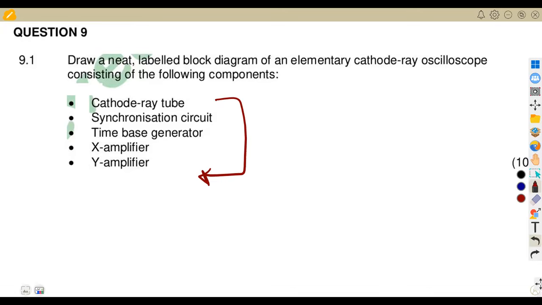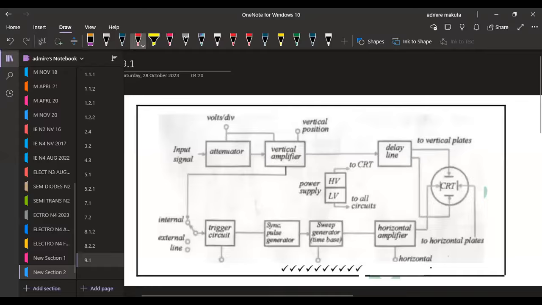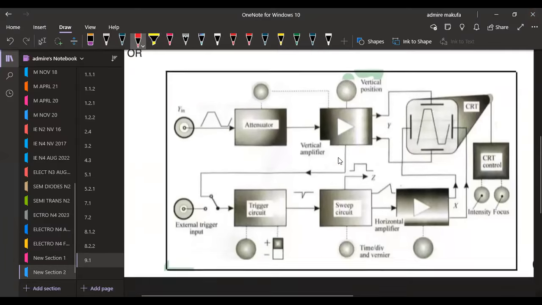Just choose which one is best for you to draw. Like I said, I'm not good at drawing, so I just hope you'll be able to draw and combine everything, from the indication of our cathode ray tube to the horizontal plane, having the horizontal amplifier, which is the X amplifier, to the vertical amplifier, which is the Y amplifier, in this case on the vertical position. Then we've got the volts per division.